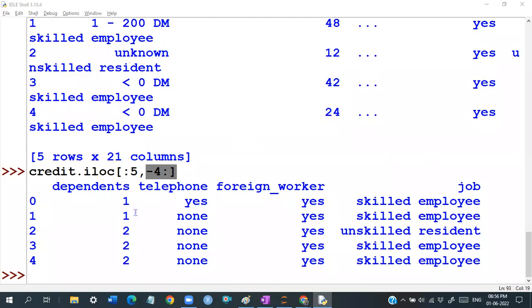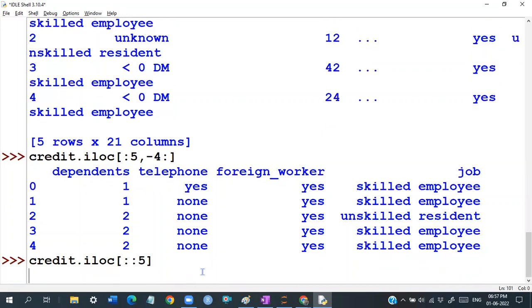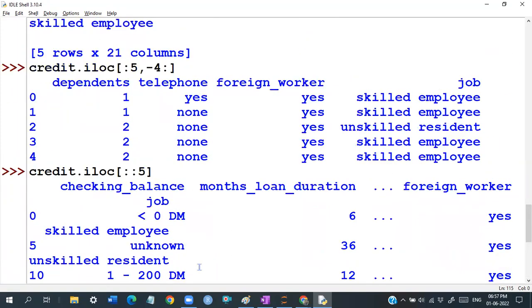So can you see this? Now I want to select the columns and the rows. I'm selecting the rows, colon, with a step of 5, meaning 1, 6, 11, 16, like that. Sorry, it starts with a 0 index, so 0, 5, 10. Something like that, it is going to take the data.